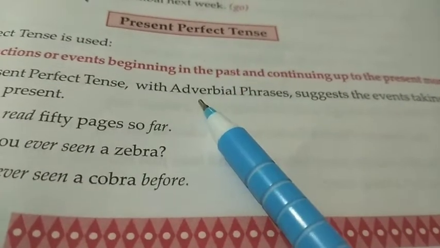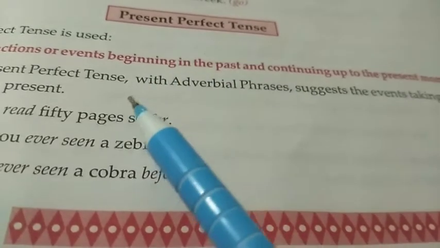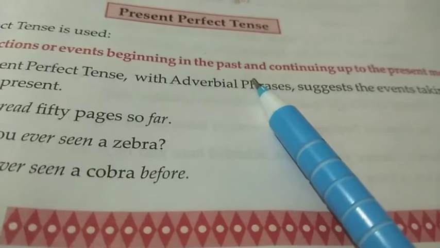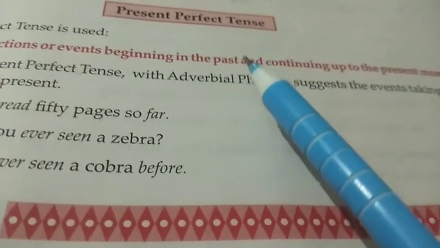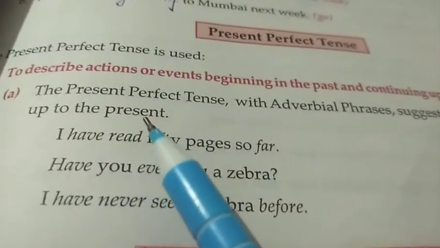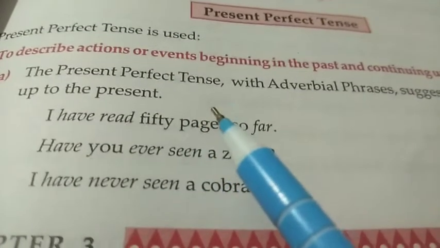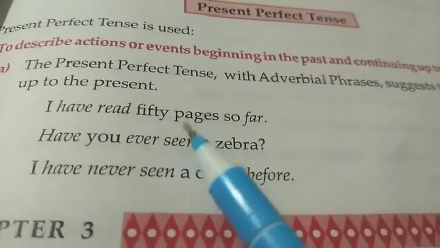So what is important here to remember? That actions or events are beginning in the past and continuing up to the present moment. Present perfect tense is used to, number one, suggest what? To suggest the events taking place up to the present.